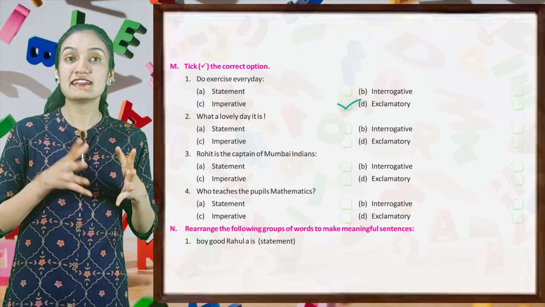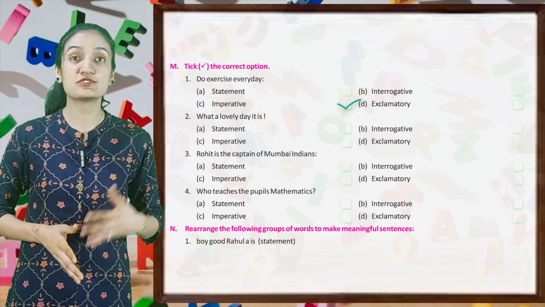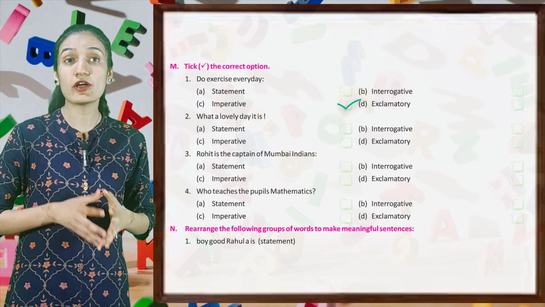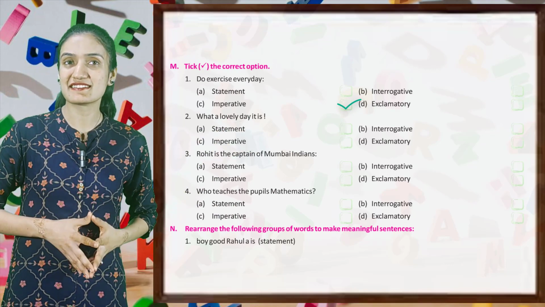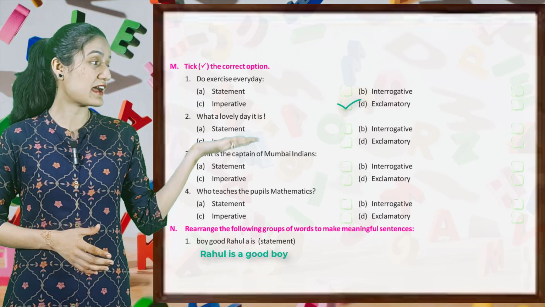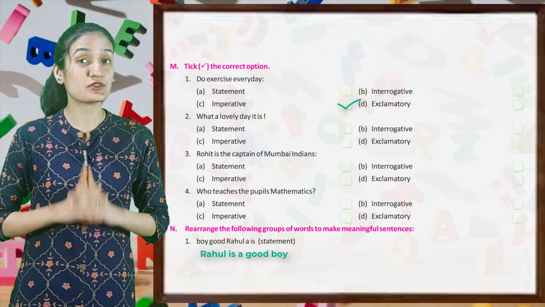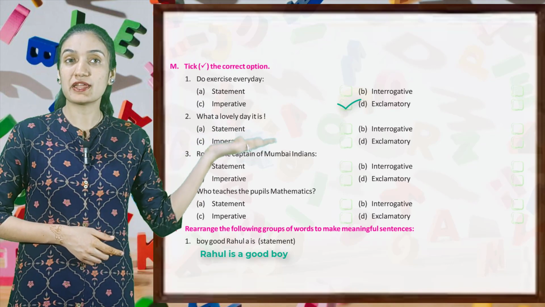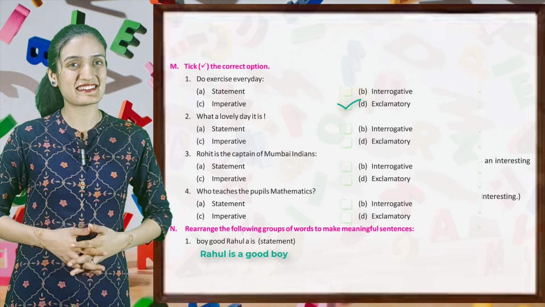Now next is rearrange the following groups of words to make meaningful sentences. Let's see first: boy, good, Rahul, is. It is a statement. So the correct sentence will be: Rahul is a good boy. So do you understand? Now rearrange the words by yourself to make a complete sentence.